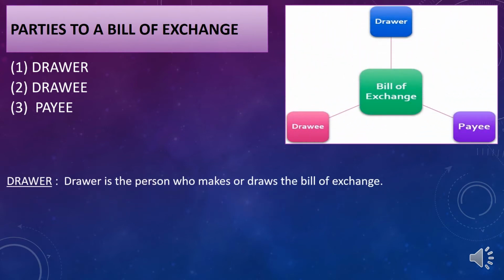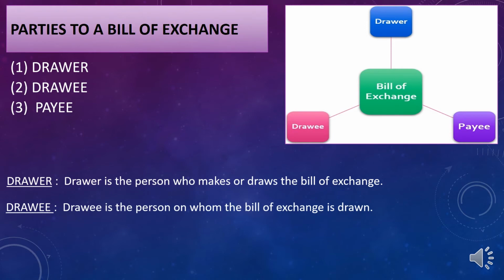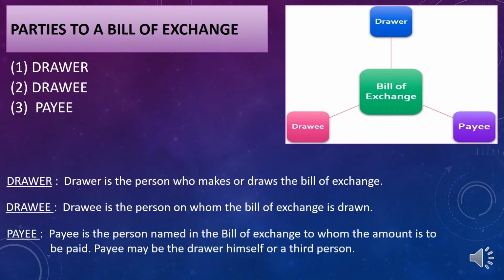Drawer. Drawer is the person who makes or draws the bill of exchange. Drawee. Drawee is the person on whom the bill is drawn. Payee. Payee is the person named in the bill of exchange to whom the amount is to be paid. Payee may be the drawer himself or a third person.